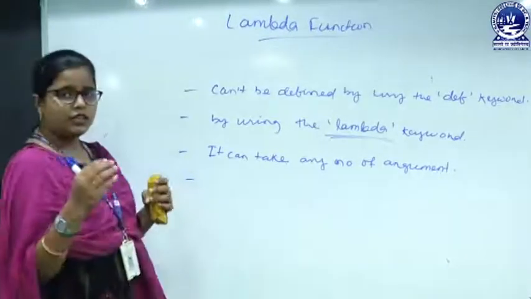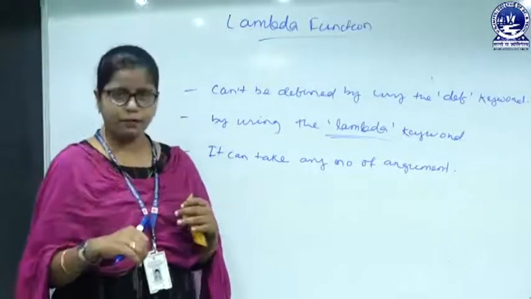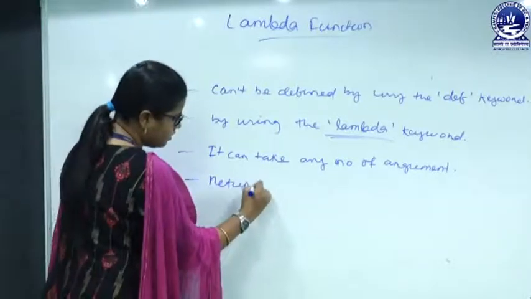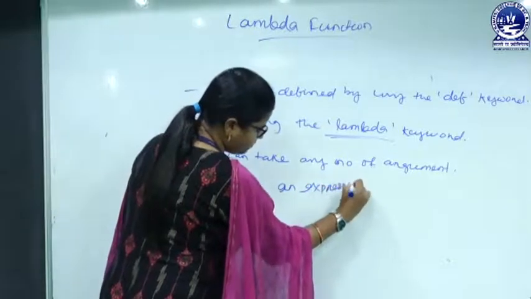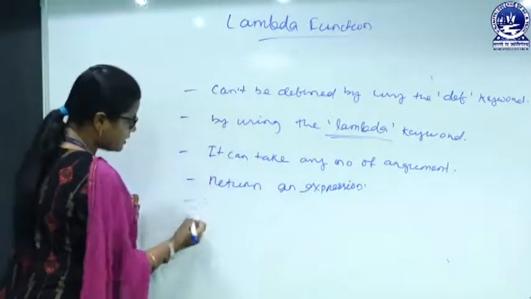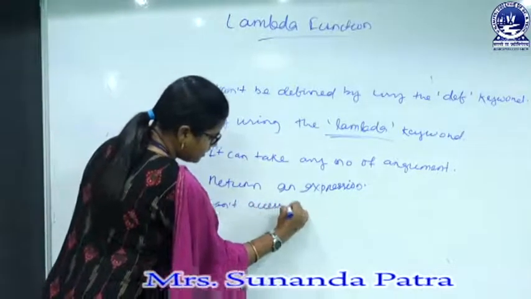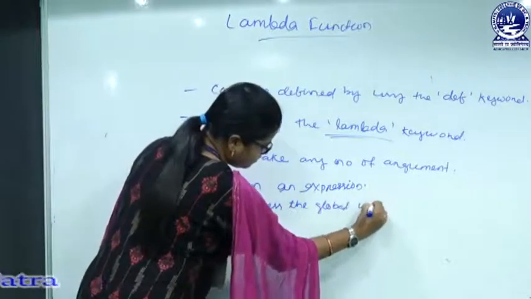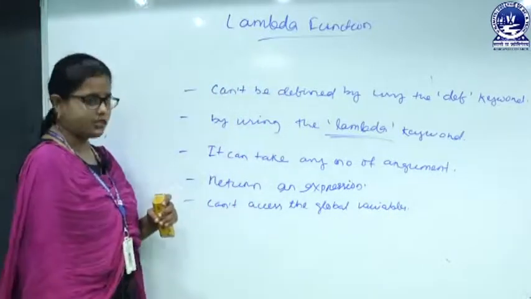A normal function returns some value or multiple values, but the lambda function will return an expression. And the next differentiation is that it cannot access the global variables.